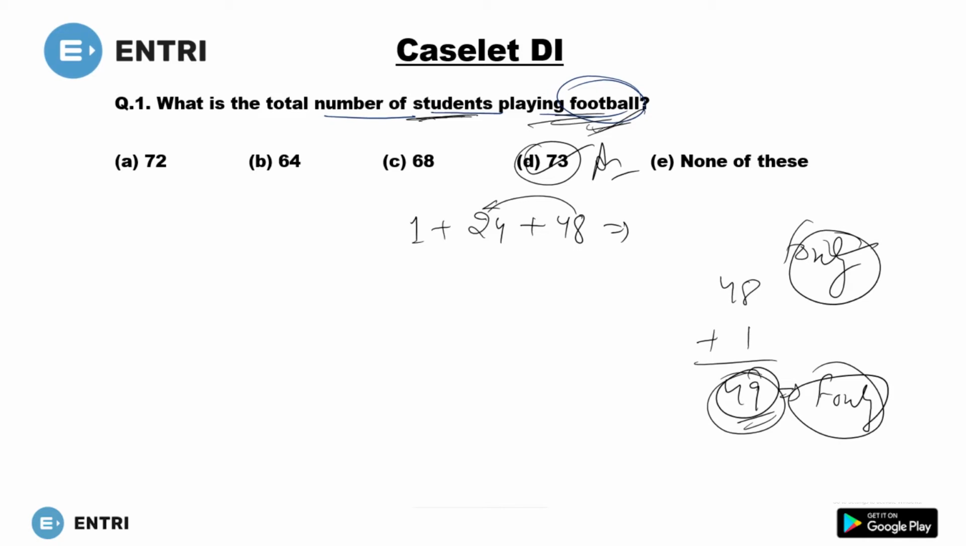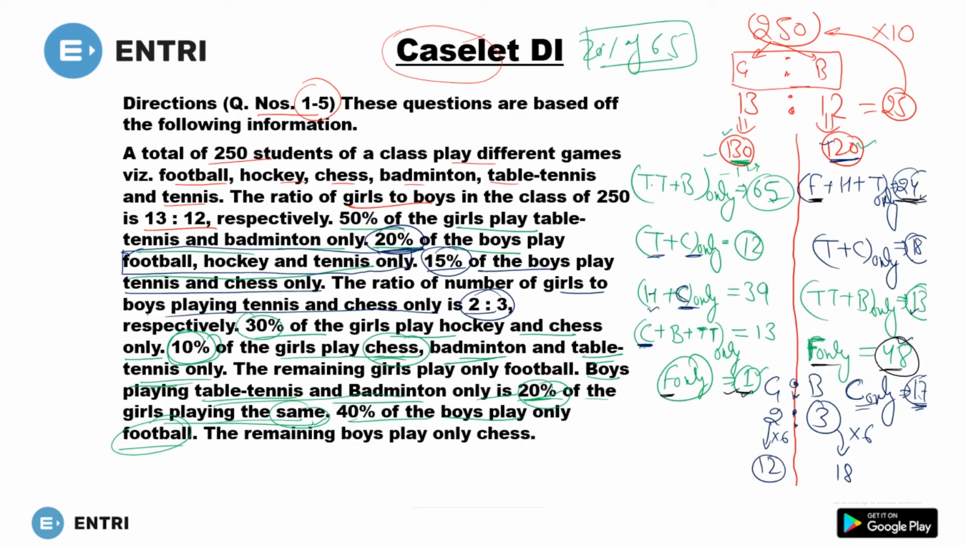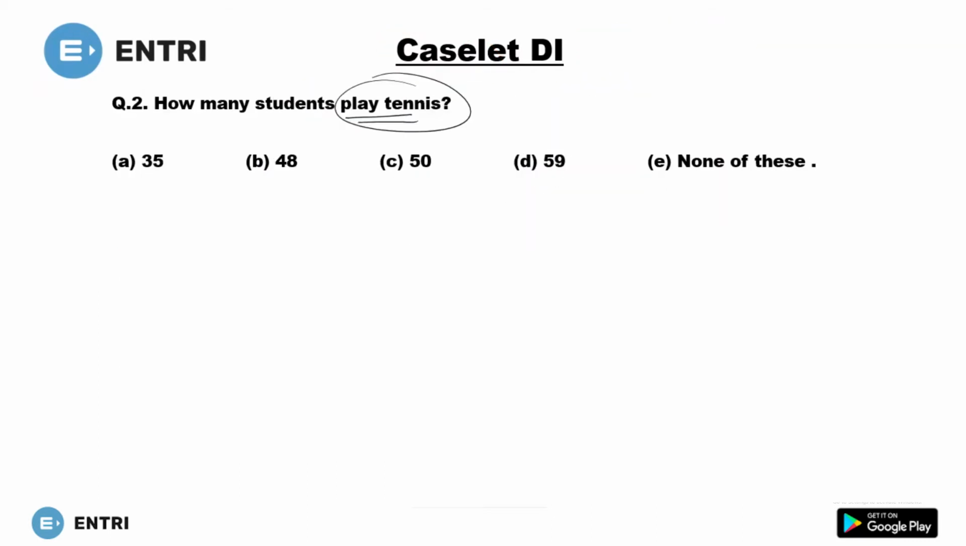Done. Now move to the next question. What is the next question? How many students play tennis? You have to find the number of students who play tennis, not tennis only. Table tennis is different from tennis. So tennis here, there are 12 students. Now 24 are here, means 36. 18 here means 54. So there are 54 students who are playing tennis.